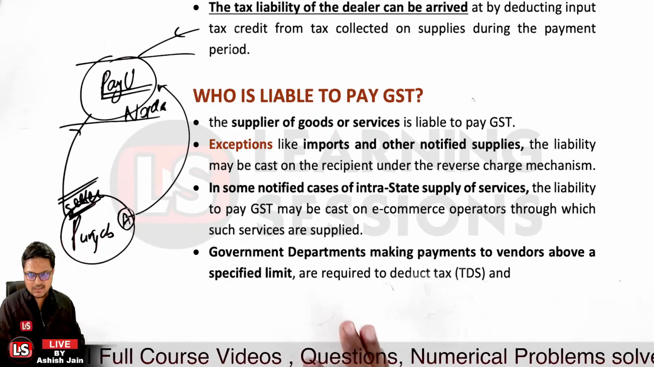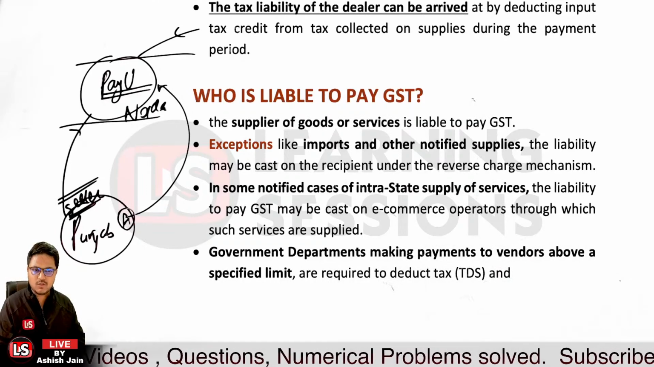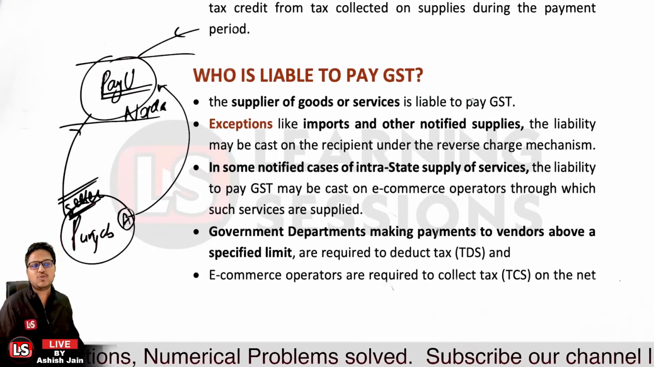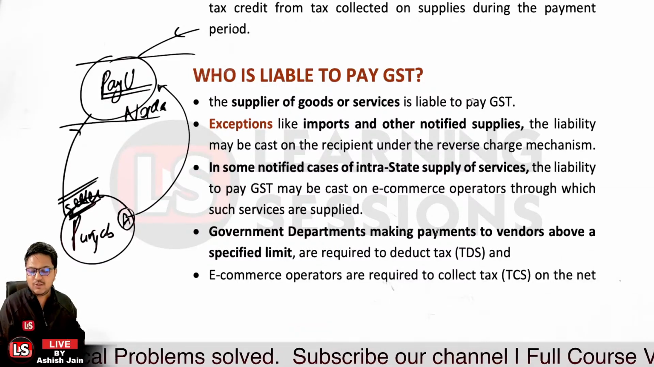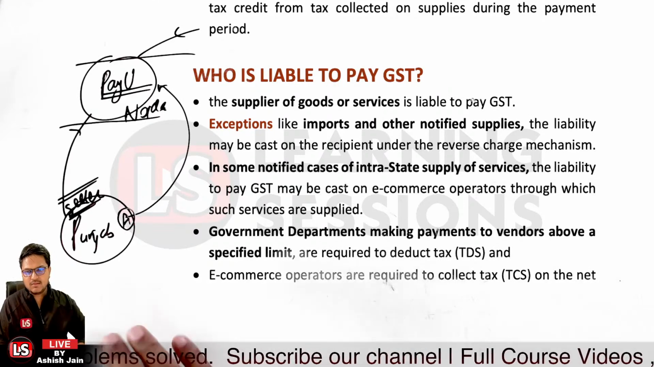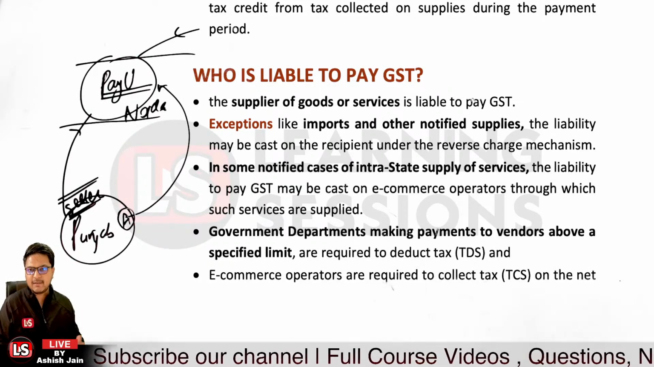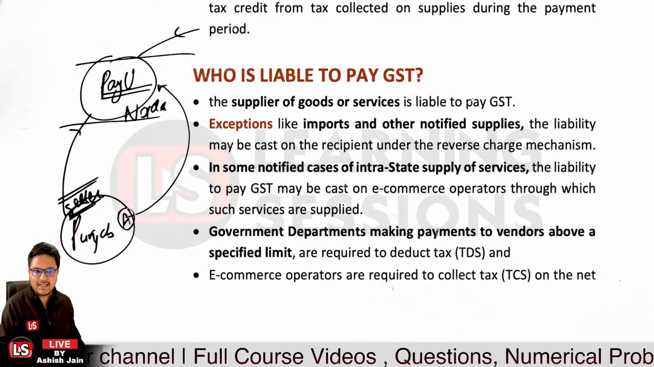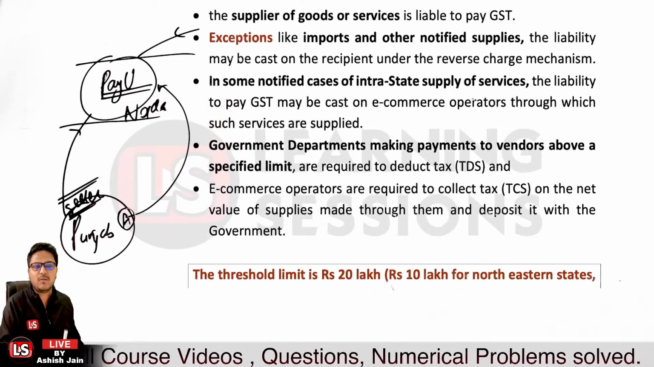These are the exception cases where the consumer is to pay the GST. Also, government departments making payments to vendors above specified limits are required to deduct the taxes, like TDS is applicable. We have already learned about TDS and TCS. In that case also the TDS is to be deducted, and the TCS is to be collected by the e-commerce operator and deposited with the government departments.